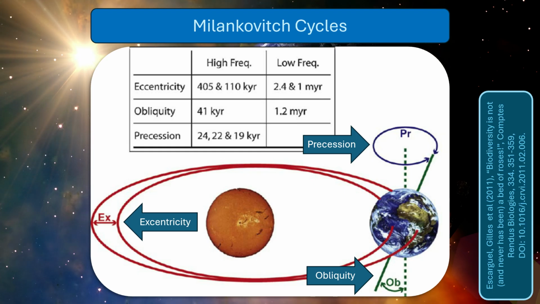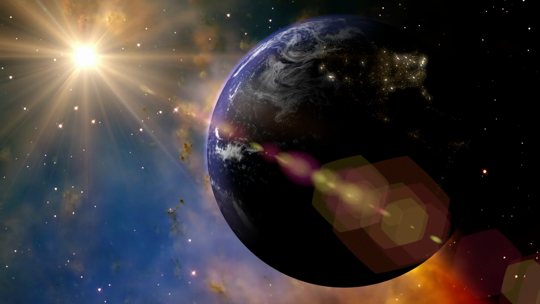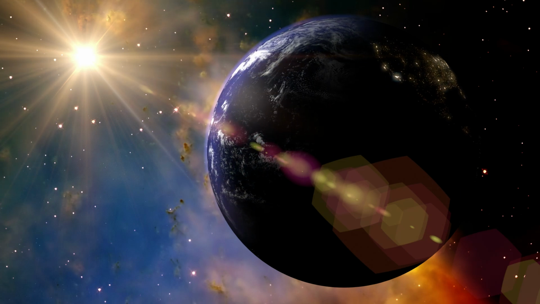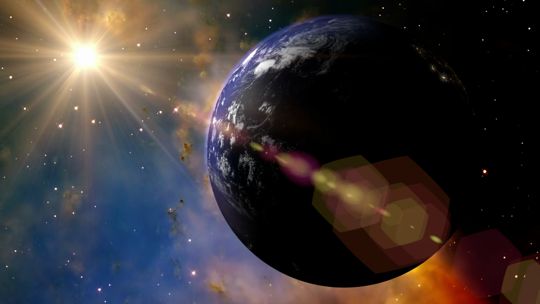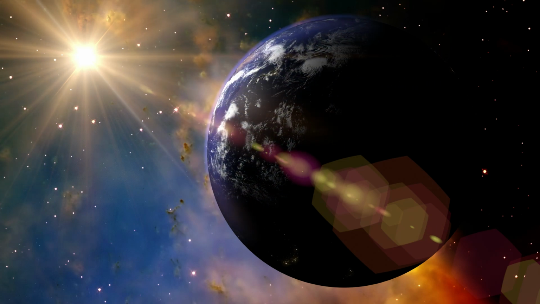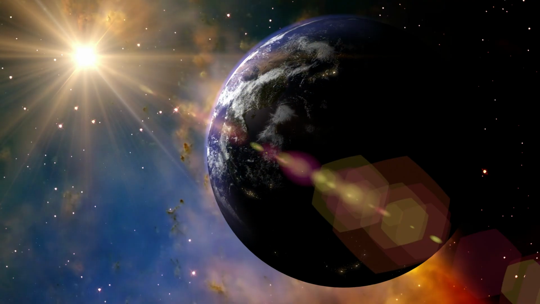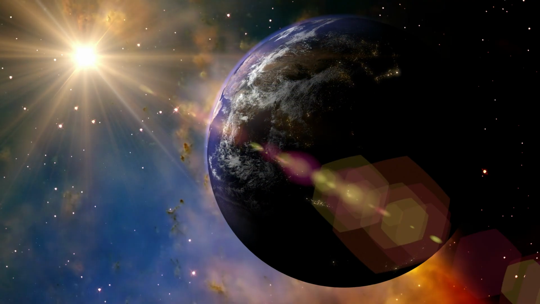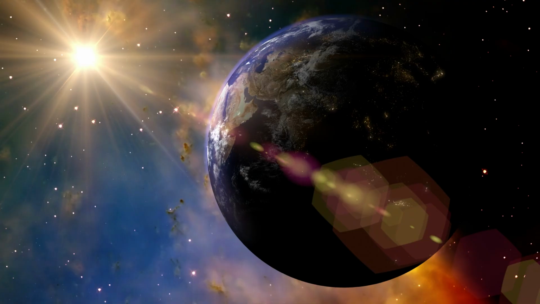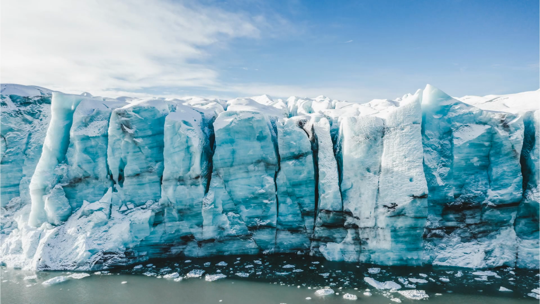What gives these cycles their power is amplification. Small orbital changes can trigger larger responses through feedback mechanisms already present within the Earth system. Once enough feedbacks begin reinforcing one another, the climate system can shift rapidly toward a different state. As seen earlier, there are a number of processes amplifying each other to keep glacial periods relatively stable.